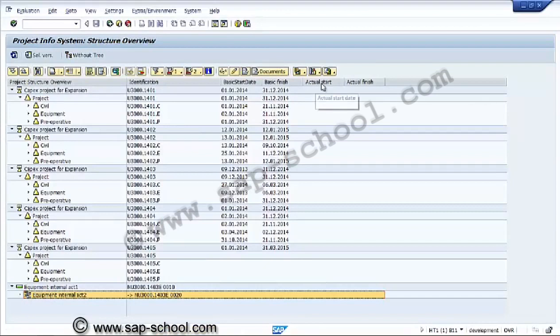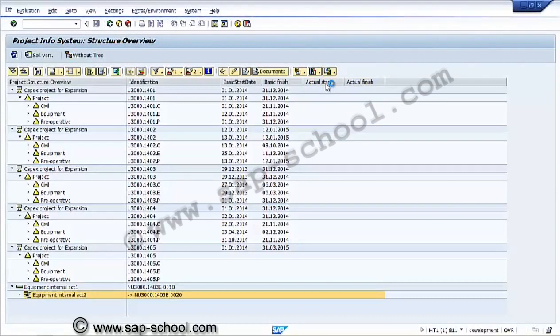Now this graphical representation: structure graph, project structure, network, total correlation. Like the structure graph, we want to see it from here itself. This is possible from this project info overview.